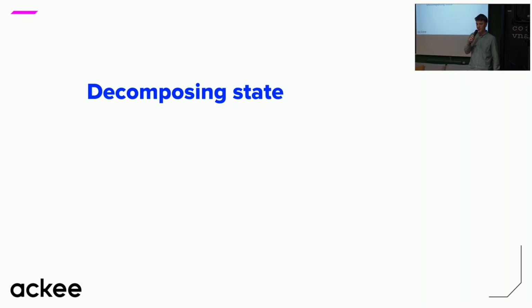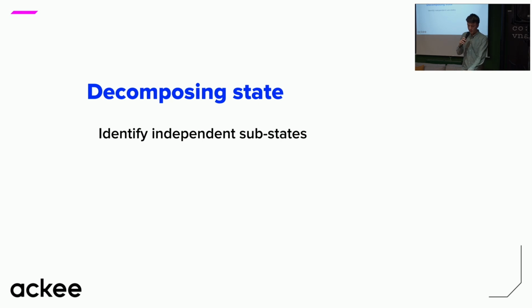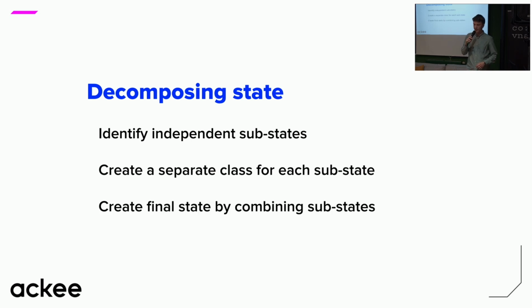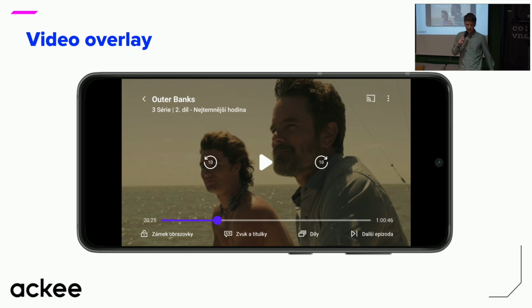To decompose a state, we need to first identify the independent features inside of our player, in our case, and identify the substates for each of those features. Then we take those substates and create a separate class for each of them. And then we create the final screen state by combining those smaller substates using nesting. I'll show you an example and it will be clear after that.